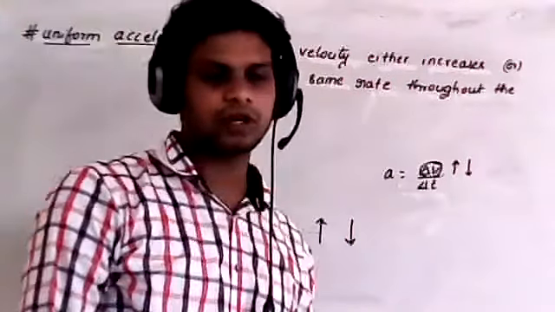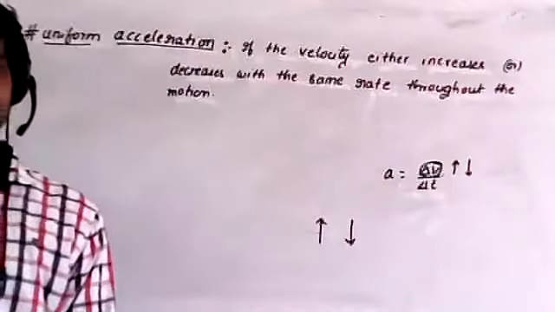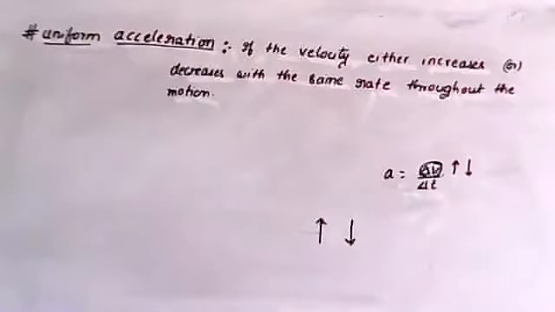That is called what? Uniform acceleration. Understood? So this is uniform acceleration.